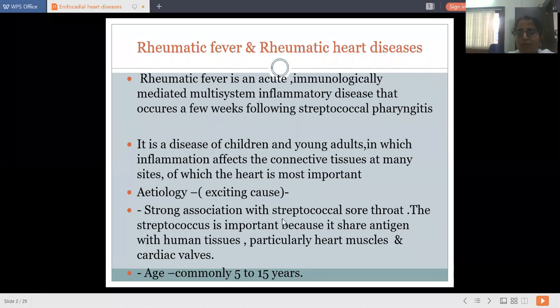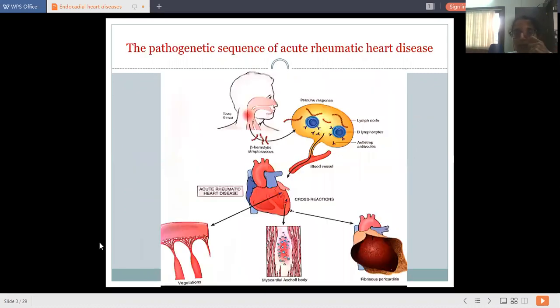So etiologically, streptococcal sore throat. The age group of 5 to 15 years is commonly affected. This is the pathogenesis sequence of this particular disease. First there is sore throat, and then this organism affects the immune system. Here it affects the lymph nodes, that is, the tonsillar lymph nodes in the throat. Then B lymphocytes get excited, and anti-streptococcal antibodies get formed.